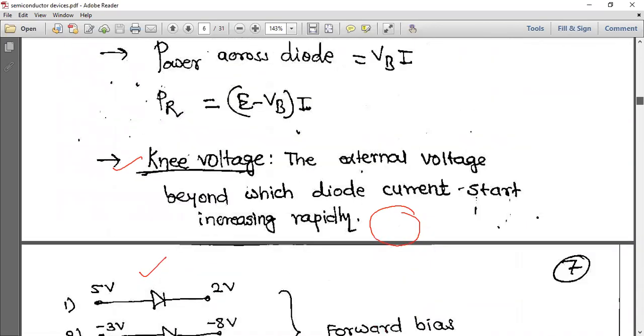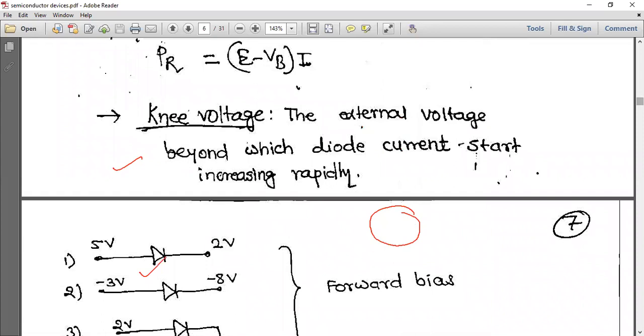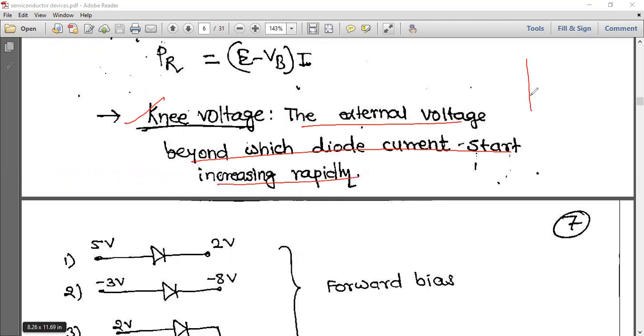Some examples also I have given you, but before that, what is knee voltage? The external voltage beyond which diode current starts increasing rapidly. Already we have discussed, up to some voltage it will not conduct, and at a particular voltage it will start conducting rapidly. That is your knee voltage.